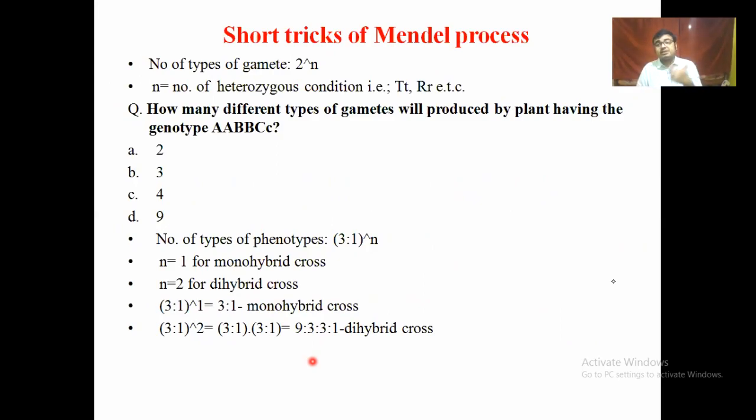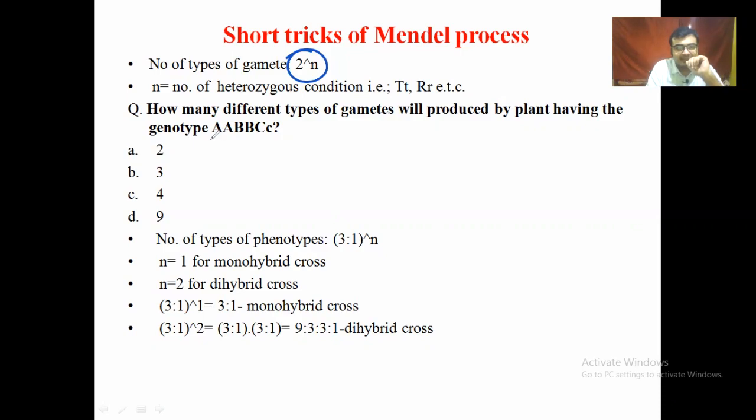In this slide we can identify the number of gametes involved in a genotype with the easiest tricks. By using these tricks, you can identify the number of gametes easily in MCQ type questions where time is a crucial factor. We can put a formula, that is 2 to the power n. That n means the number of heterozygous present in the genotype. If we can find out the heterozygous condition, then we can easily find out the gametes involved in this kind of genotype.